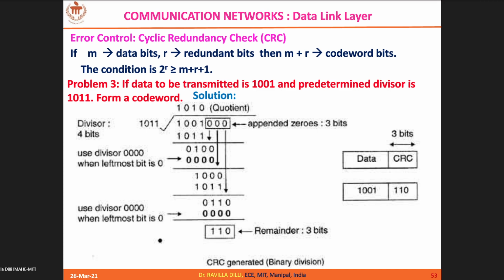So data is 1001 and the CRC value, which is nothing but your remainder, is 110. So 110 is your CRC value. Together it becomes the code word. So make sure that even though this coefficient is not considered, the coefficient is not having much importance here. However, in order to perform a proper division without any mistakes, make sure that this coefficient also is correct.